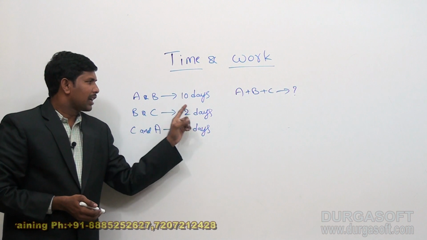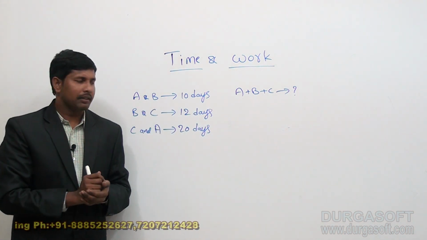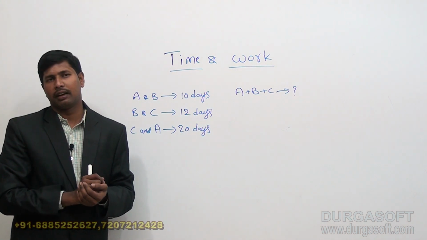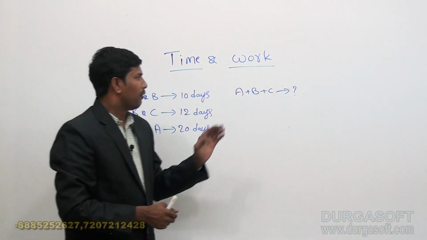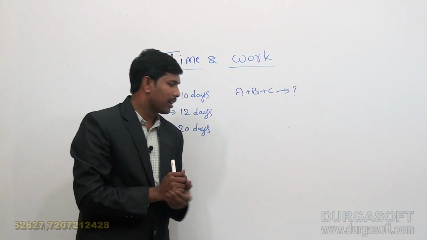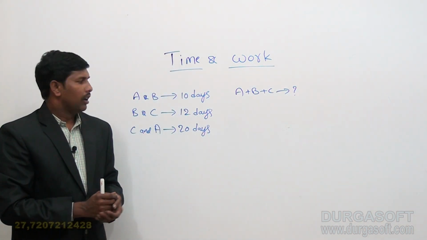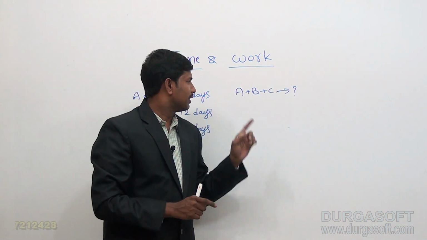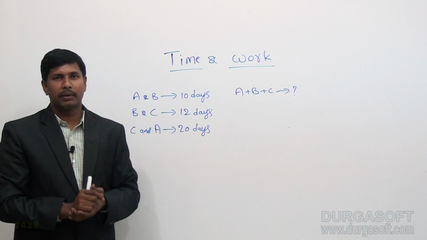So, we know the time taken by A and B together, B and C together, and C and A together. But here my question is, when A, B, C are all working together, so all 3 persons are working here together, what is the time required by them? Now, you can solve the same question in 2 different methods.